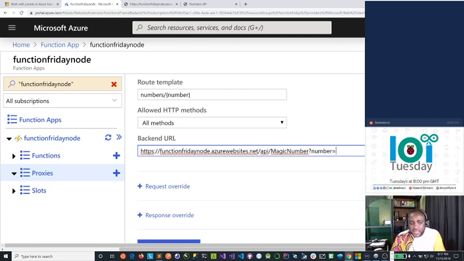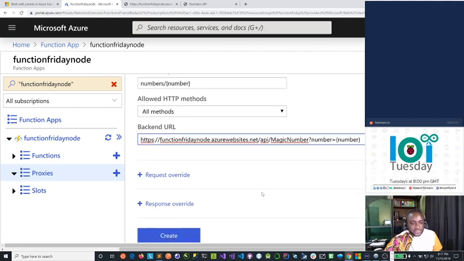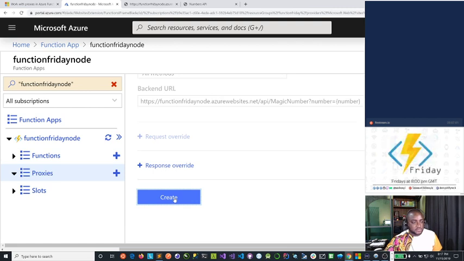Because we are creating a variable within our route template, we can pass this variable to our backend URL. And bear in mind, this is just one function. So we do this, and all we have to do now is hit create.